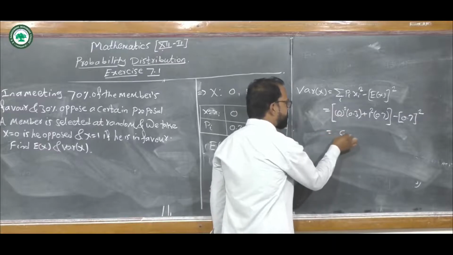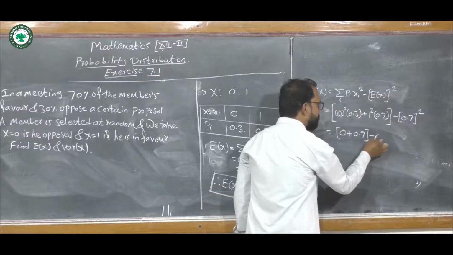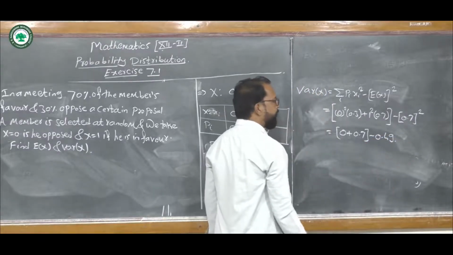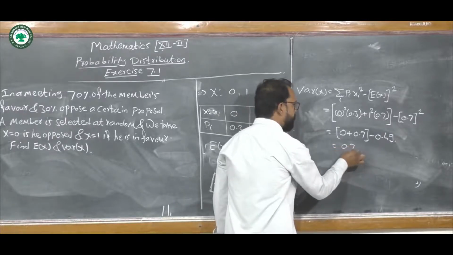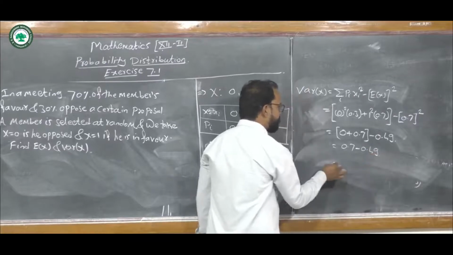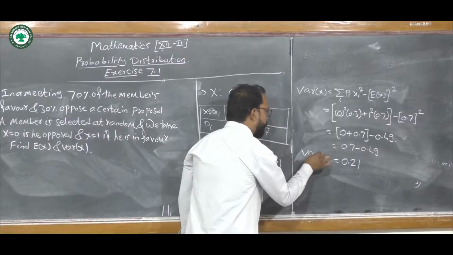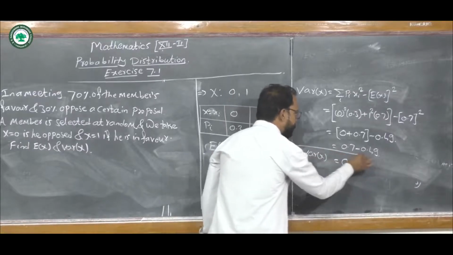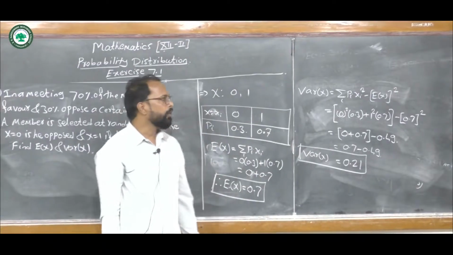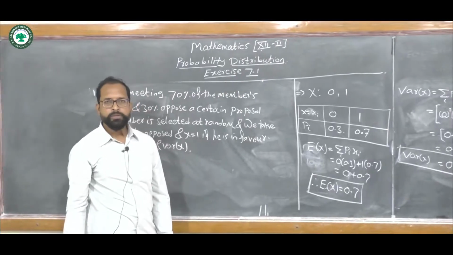So this becomes 0 plus 0.7 minus 0.49, since 0.7 square is 0.49. So we get 0.7 minus 0.49, which equals 0.21. So the variance of x equals 0.21.